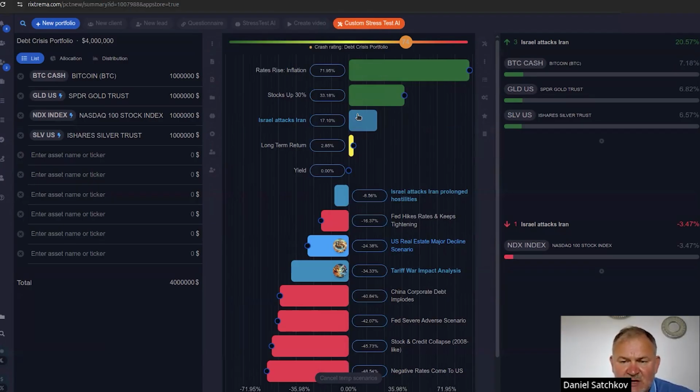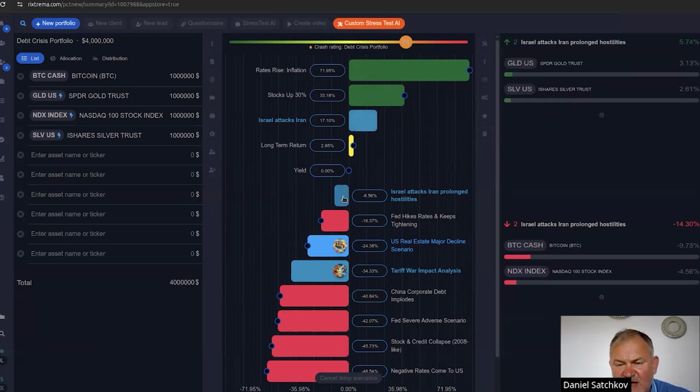So Bitcoin, gold, and silver in that order will be up if there's an attack that's transient, right? And if prolonged hostilities, we're going to have a bit of a bifurcation where Bitcoin will suffer quite a bit more than Nasdaq, and gold and silver will go up. So hopefully you find this useful.